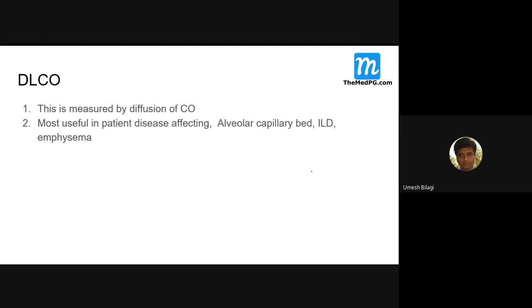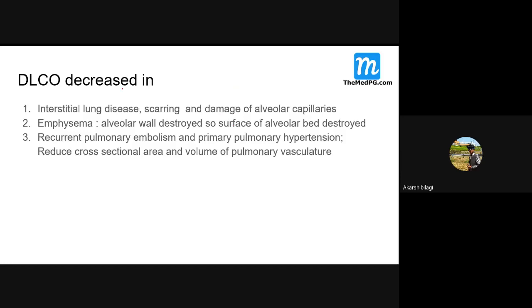Here you can see, this is a measure of diffusion, DLCO. Most useful for patients with alveolar capillary bed disease, ILD and emphysema. So DLCO is increased in what? Alveolar hemorrhage is not considered an intrinsic disease of the lung, sir. DLCO is not a classification meant to be intrinsic or extrinsic like that. It is seen whether the gas is able to be inhaled and exhaled. That's all.